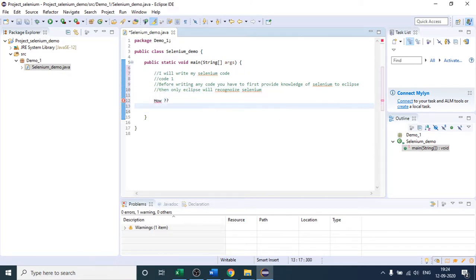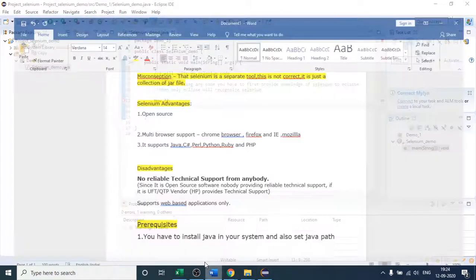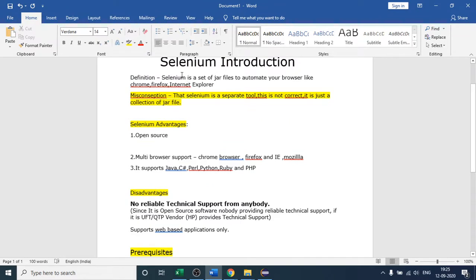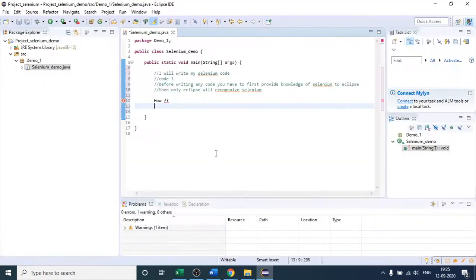As I've told you, Selenium is a set of jar files. These jar files will give knowledge of Selenium code. The jar files will help Eclipse understand that the code is a Selenium code.